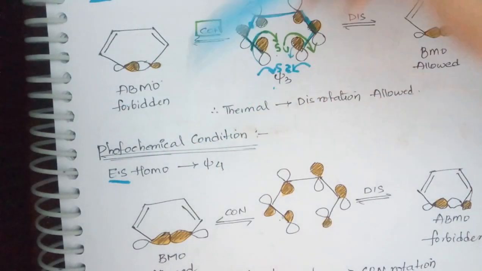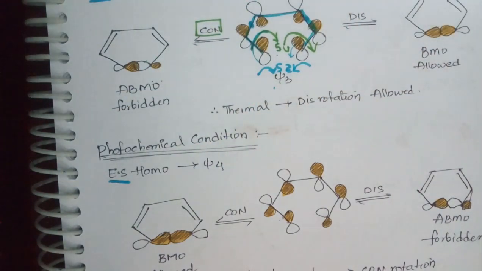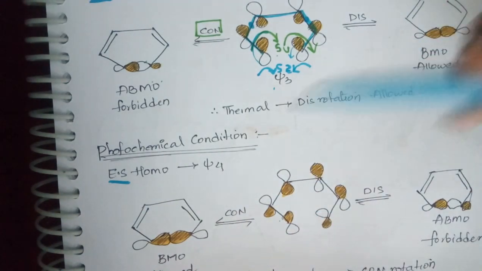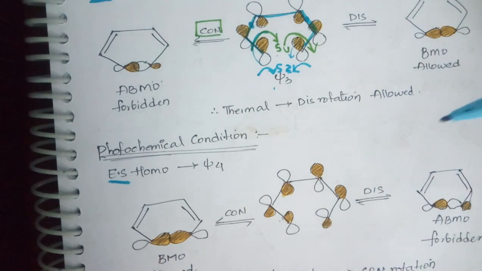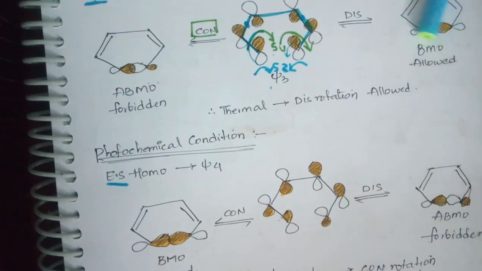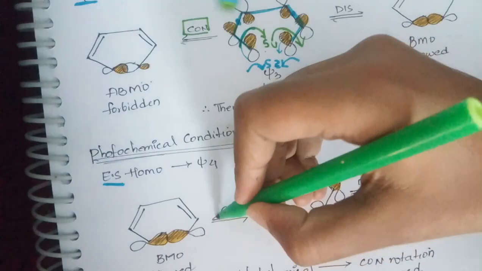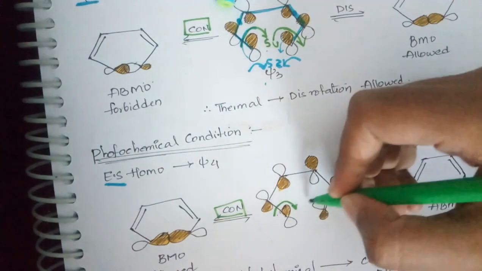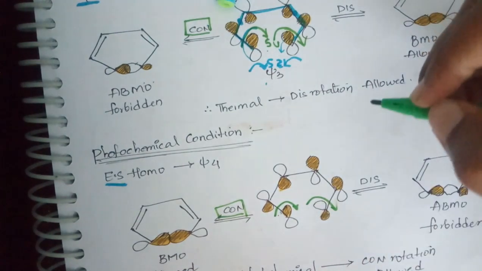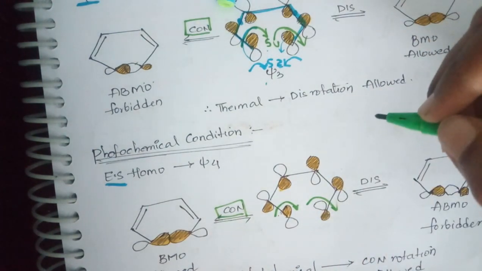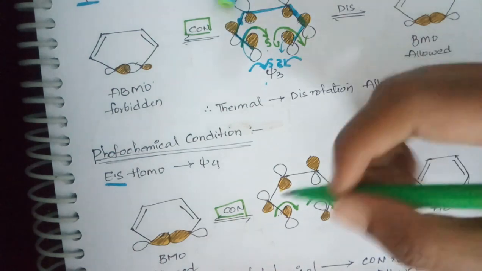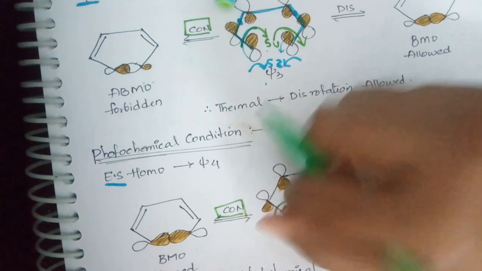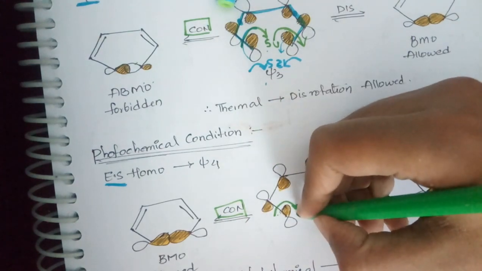Now Xi4 means how many nodes should it have? It should have 3 nodes. Based on the nodes, I have drawn the energy level, and we have to undergo again conrotation and disrotation. First, I undergo conrotation. When I undergo conrotation, both I will rotate towards clockwise. When I rotate this lobe towards the clockwise side, shaded comes inside.